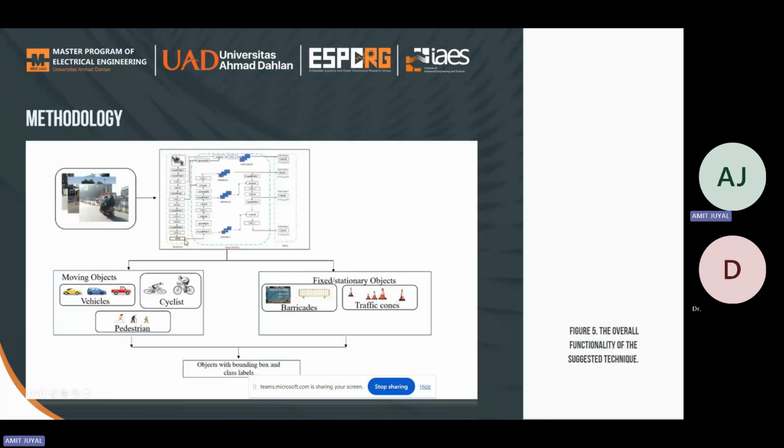So this is the methodology. Real-time object detection of a fixed object as well as moving object is an important task for safe driving. The primary risk concern for self-driving in a real-time scenario is the detection of multi-class objects like dynamic objects, cyclists, pedestrians, various types of vehicles, as well as static or fixed objects like barricades, traffic cones.